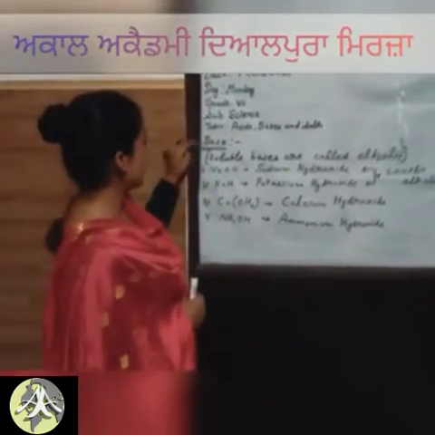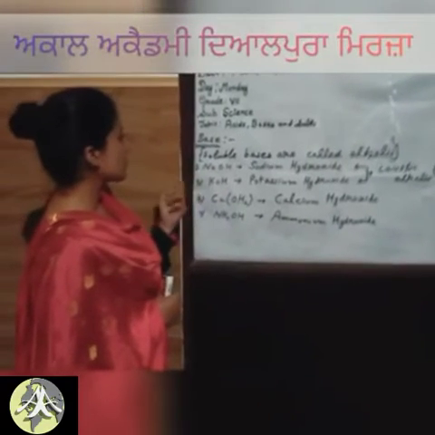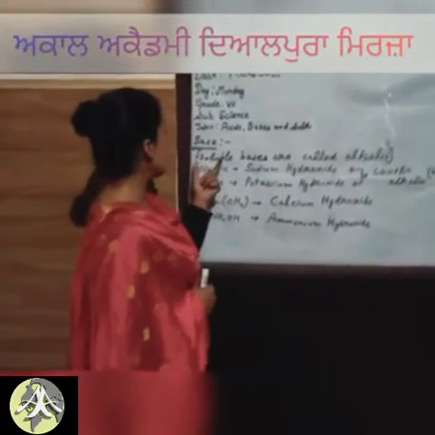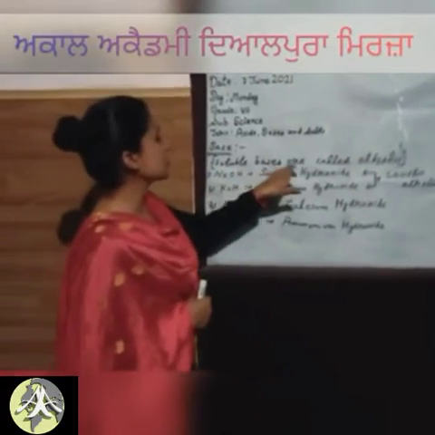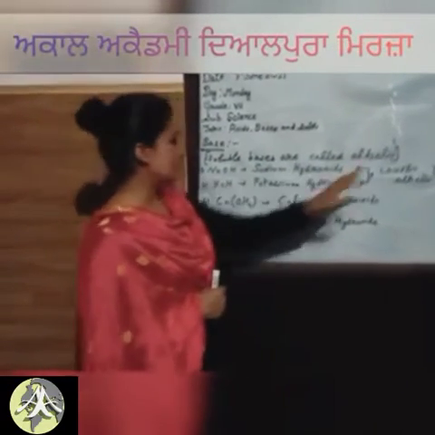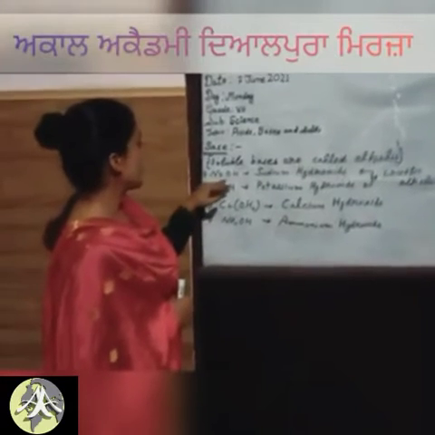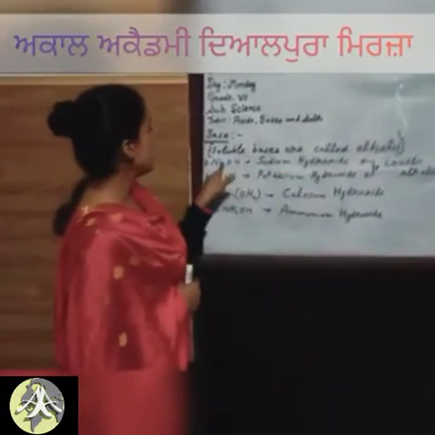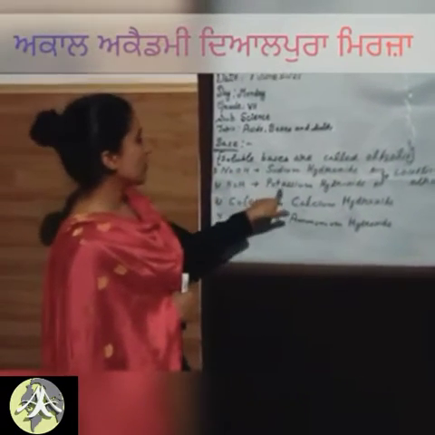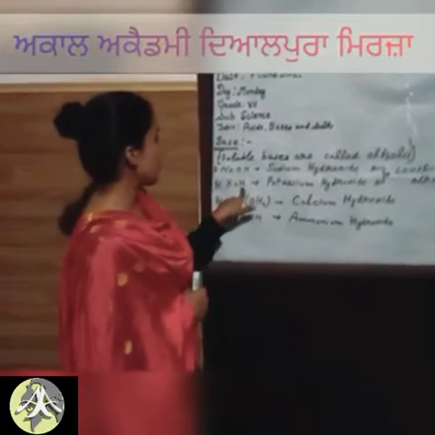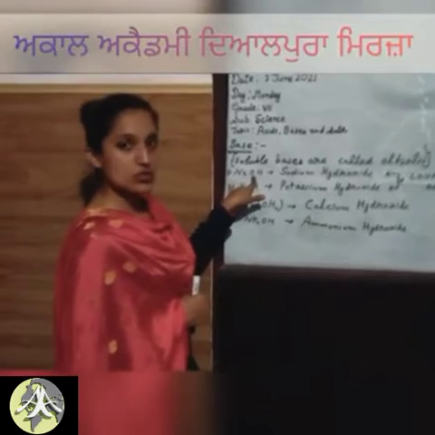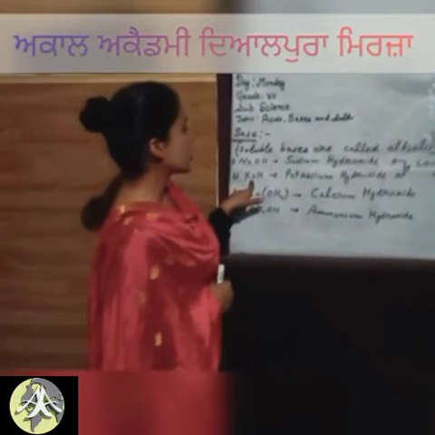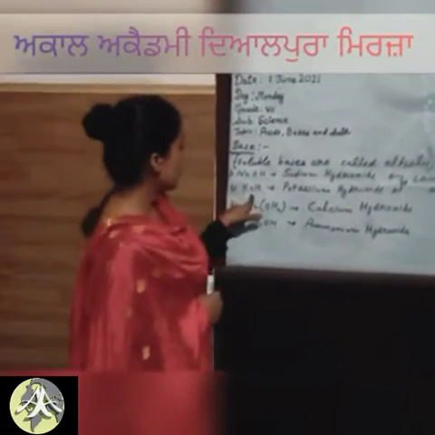Now here are some bases. Bases which can dissolve are called alkalis, or we can say soluble bases are called alkalis. Here are some bases like sodium hydroxide, NaOH, potassium hydroxide, KOH. We can find sodium hydroxide in soap bar and potassium hydroxide in liquid soap.